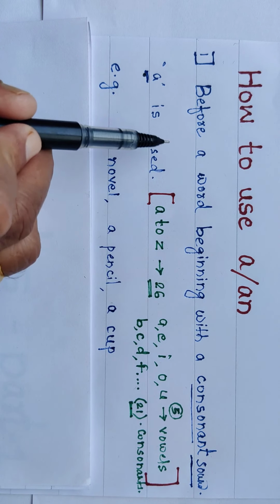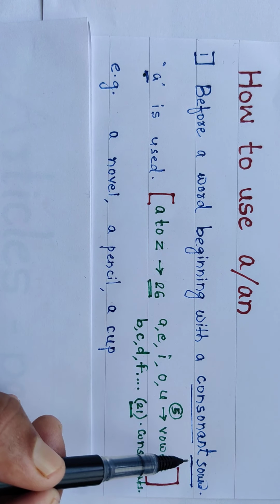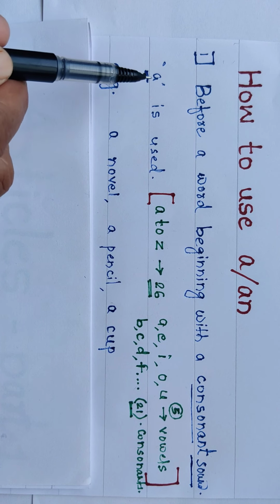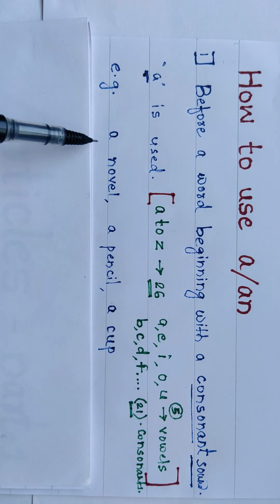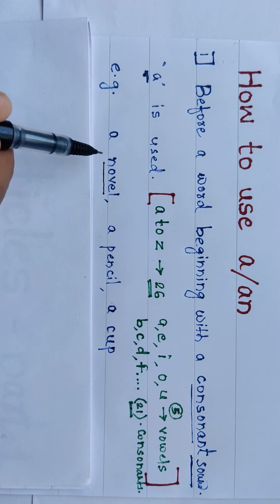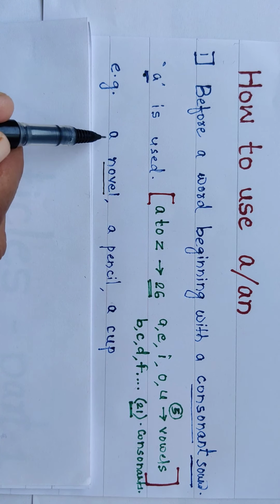Now, what are we going to do here? If there is a consonant sound while pronouncing any word, at that time we use a before that word. For example, a novel. Look here, novel. The N sound is there. It is a consonant, therefore we use a before it.